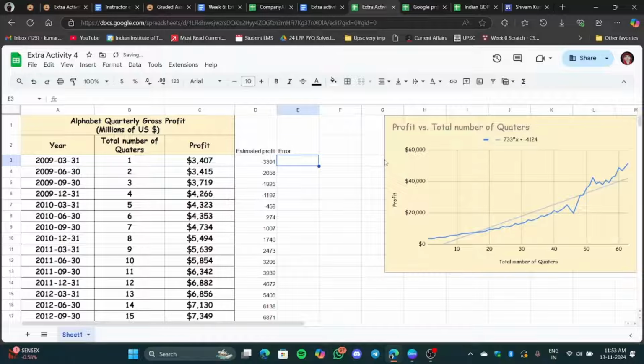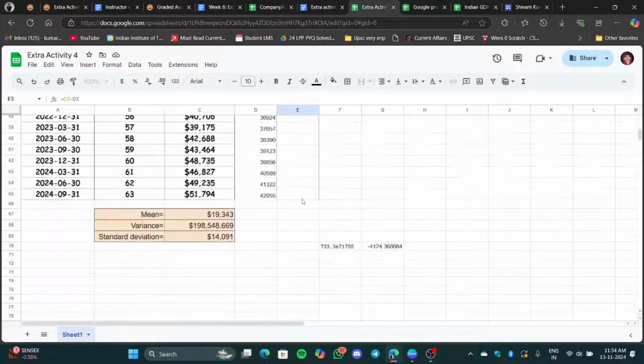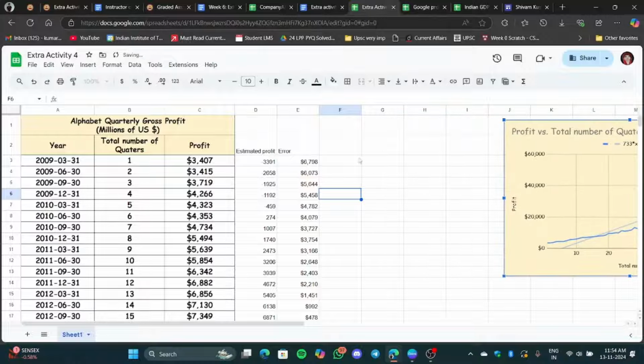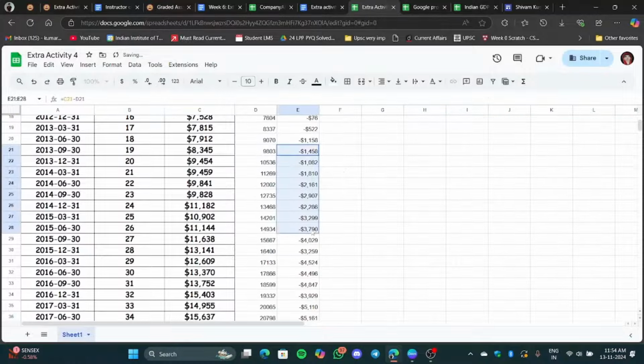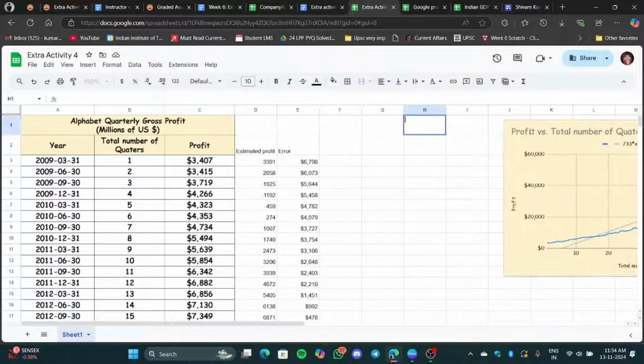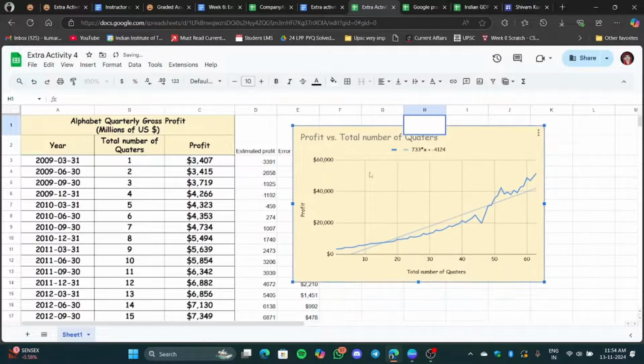error. So how we're going to find the error is, it is basically giving the actual profit minus this estimated one. Okay, so here you got this one. I will drag this down till here. Okay. Now you see, this is the error we got. Okay. You see some of the errors are negative. We don't want negative errors. The reason is I'll give you a very simple reason.